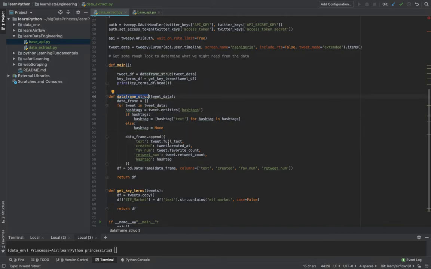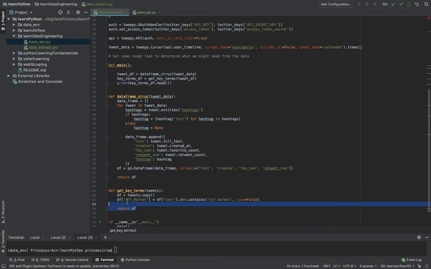I want the full text from Twitter, the date it was created, and the engagement: the likes and the retweets. I'll probably get some of the hashtags too. Based on that, I can see what people are really talking about. That's what I want for now, and I can build on it from there.